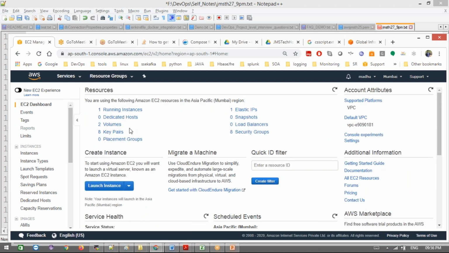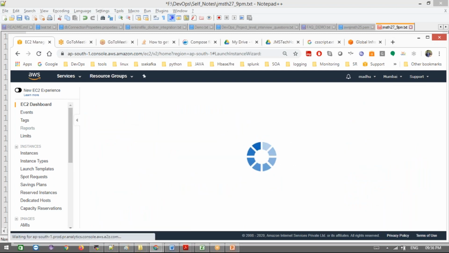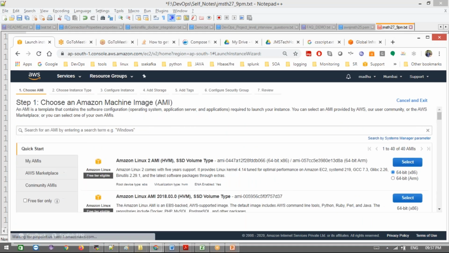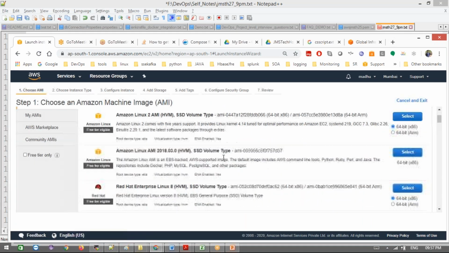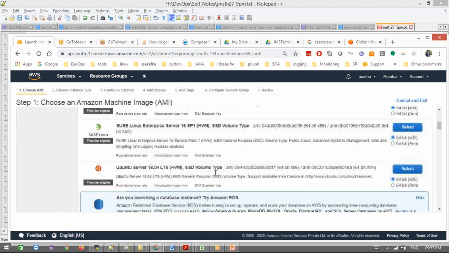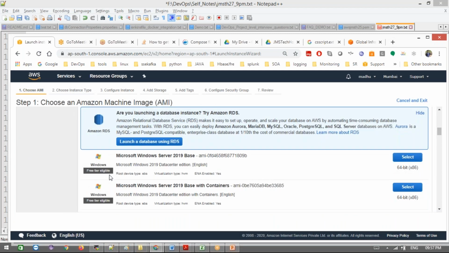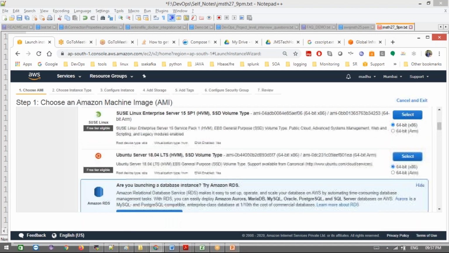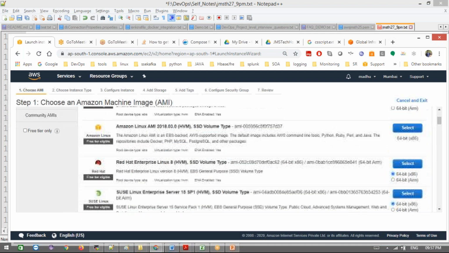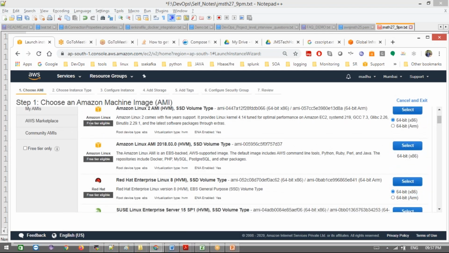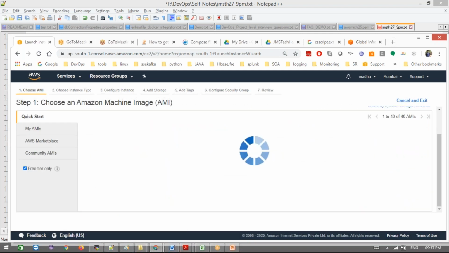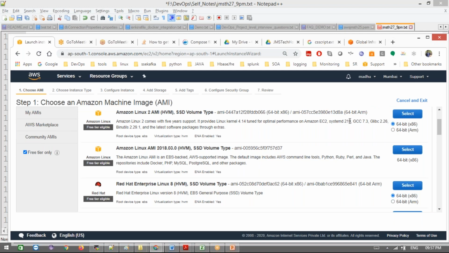We are going to click launch instance here. There are different ways to get there, but this is the most common way. Then we have different kinds of OSs here. Which OS do we need to select? Remember to see the tag here, free tier eligible. Only that we need to select. Anything other than that will cost money. If you want to filter, just click here, and only free tier options will come up.